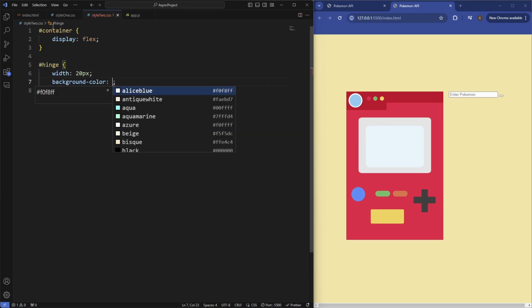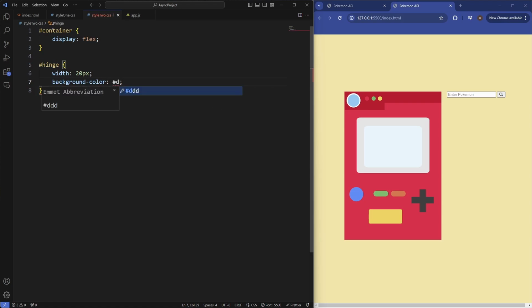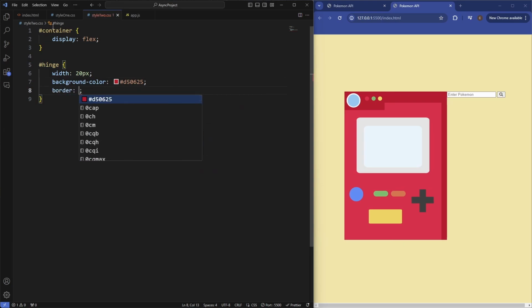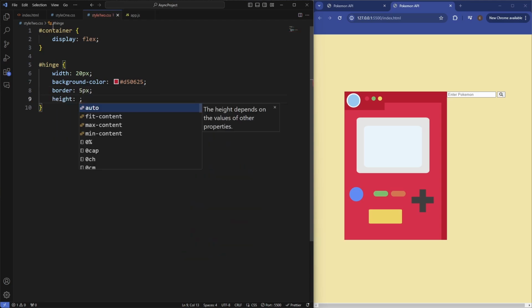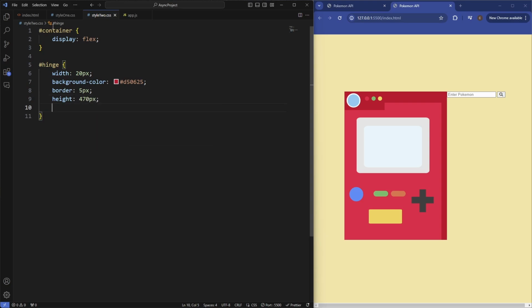Background color of D50625, and we'll set the border radius of this to be, let's just say 5 pixels. Set the height to be 470 pixels, and then margin top to be 45 pixels. So there's our hinge.